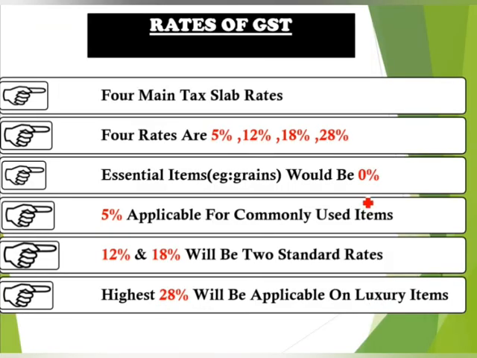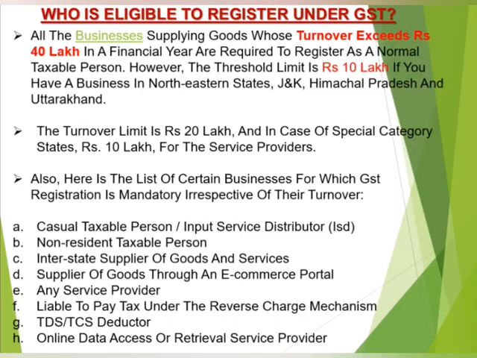Okay, then come to an important point, the rates of GST. Here there are four main tax slab rates for GST. They are 5%, 12%, 18% and 28%. The essential items like grains, foods, etc. would be 0% GST. 5% GST is applicable for the commonly used items, and the 12% and 18% will be two standard rates, and the highest 28% will be applicable on luxury items like luxury hotel rooms, etc.